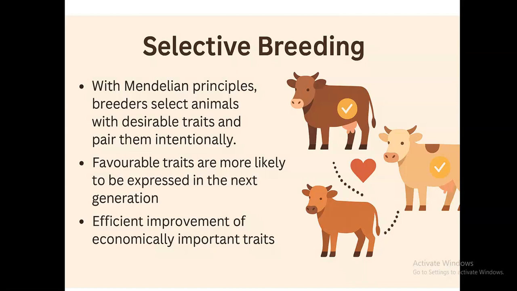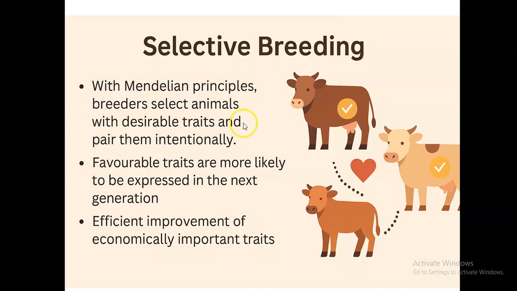Another thing is selective breeding. Since we know that what an offspring will be is a replica of the parent, we will be deliberate in selecting animals that will give us desirable traits, and we will pair them intentionally for breeding purposes. If our target is to produce animals that will be growing faster, there will be no point for us picking animals that we know naturally don't grow fast. So we will not go for them.